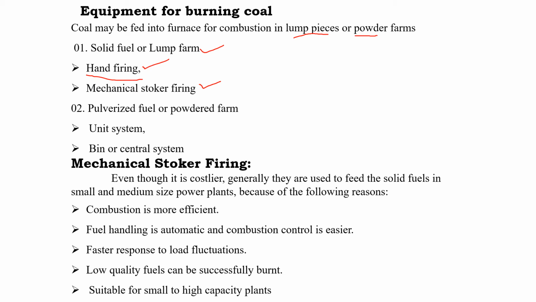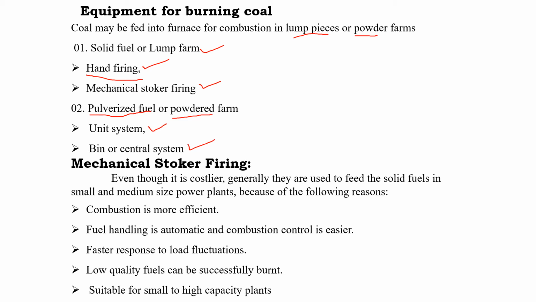The second one is pulverized fuel. Pulverized fuel is nothing but fuel in the powdered form. In this we have two types. One is the unit system, and the second one is the bin or central system. We will discuss stokers, unit system, and bin system in the following slides.